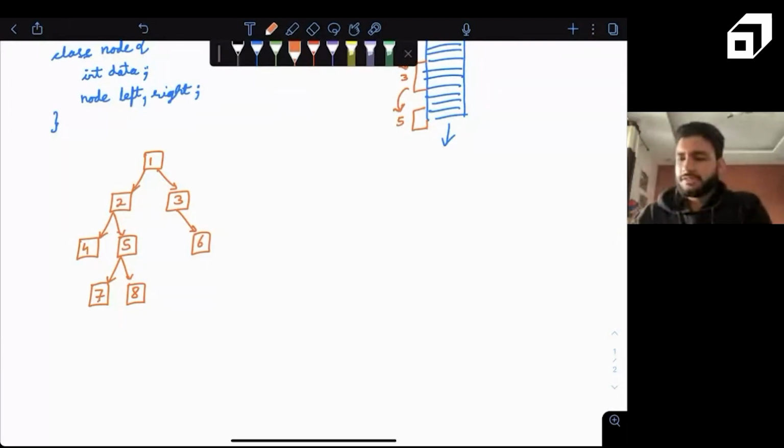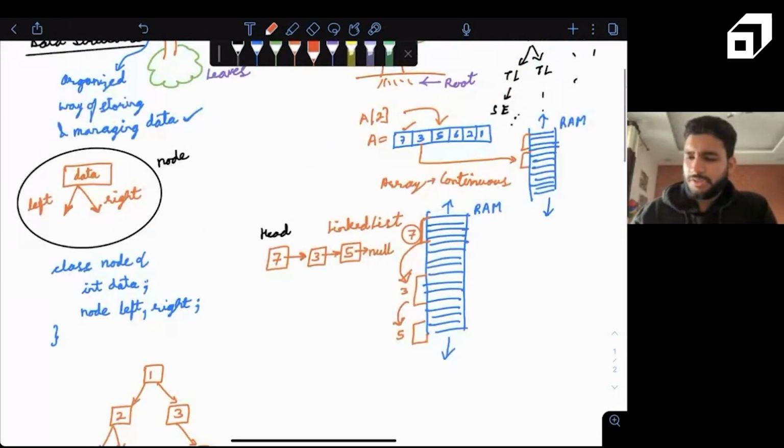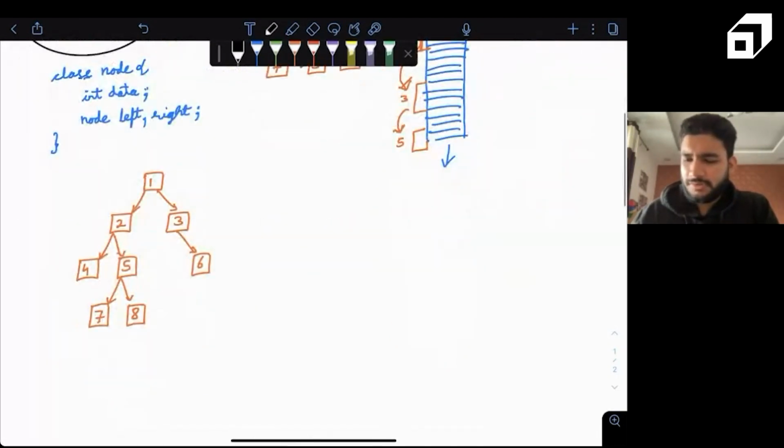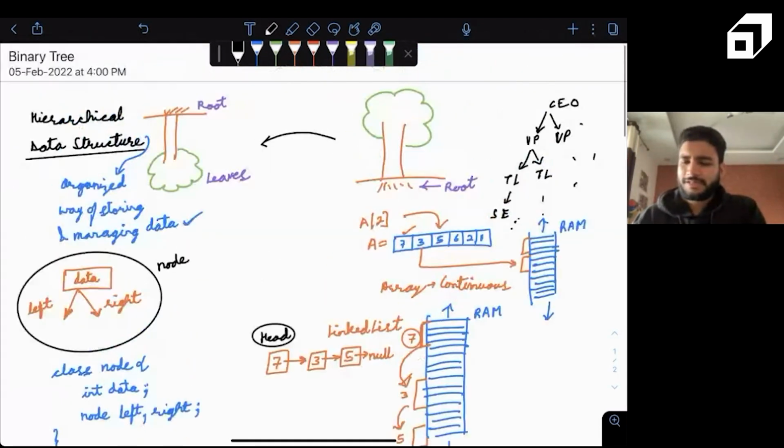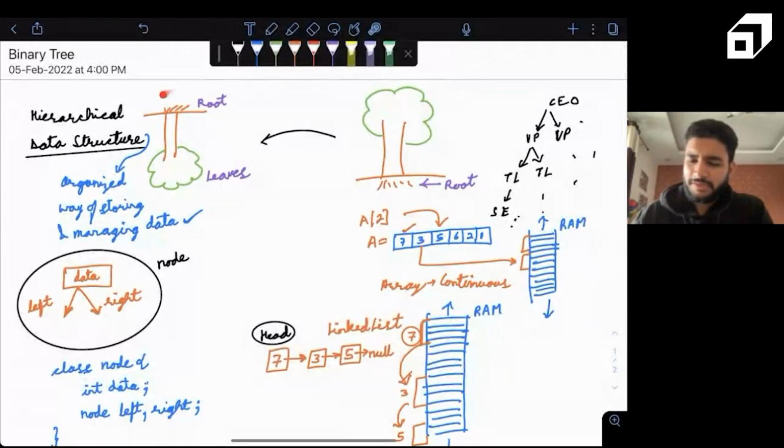Now what we are trying to say is similar to the linked list where we have a head node to start with. In a binary tree, we have a root node to start with. This is our root node. As we mentioned, in computer science the tree is actually an inverted tree, where the root is at the top and leaves are at the bottom. Correct? We will define what leaves are in some time.